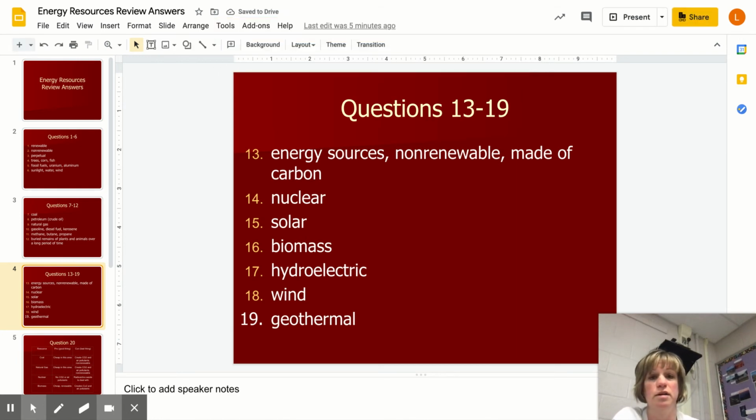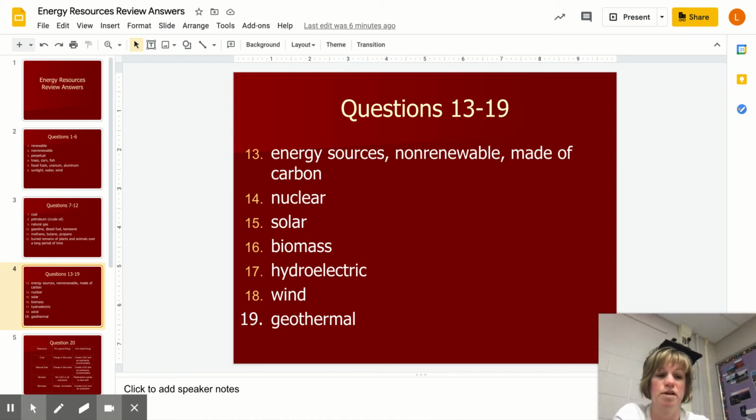Okay, now we know that there are lots of alternatives to fossil fuels. And so the first one on our list, number 14 here, nuclear is the right answer. The energy comes from splitting uranium atoms. So that's where the heat's given off, right? And then the water can be boiled to turn to steam, to turn the turbine to activate the generator, which makes the electricity.